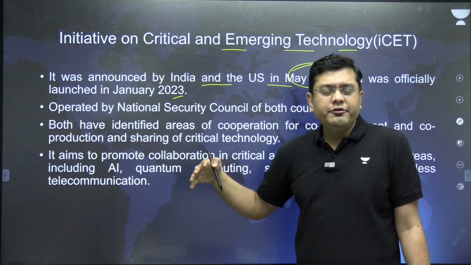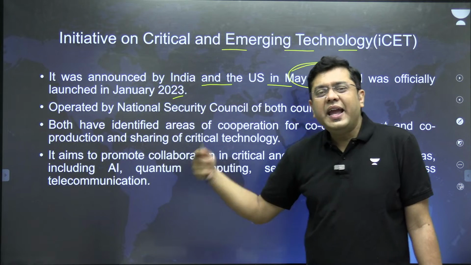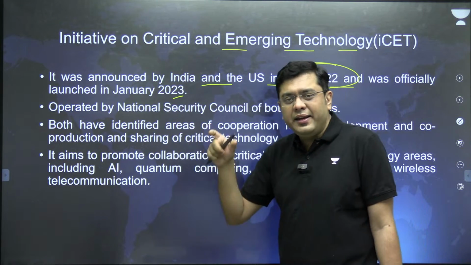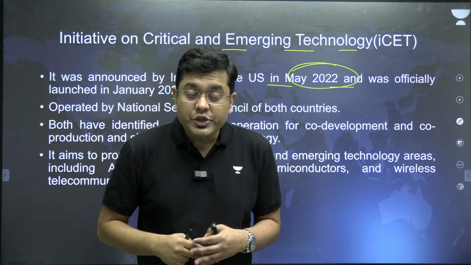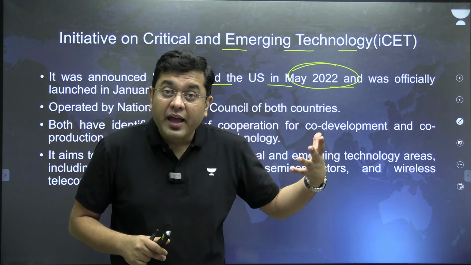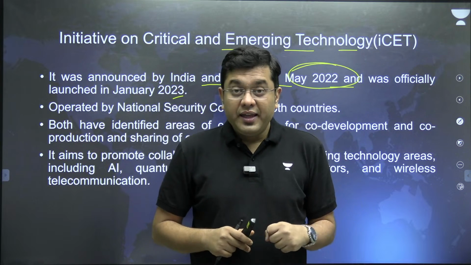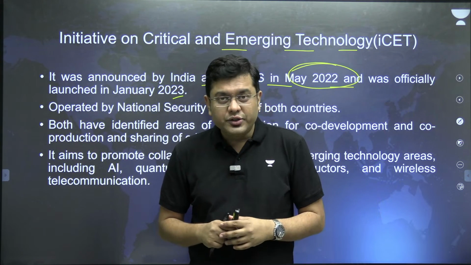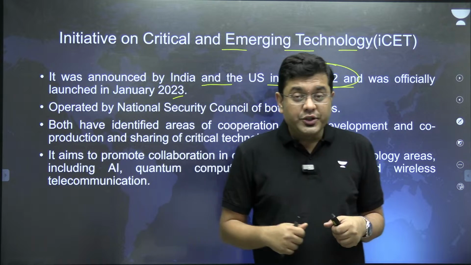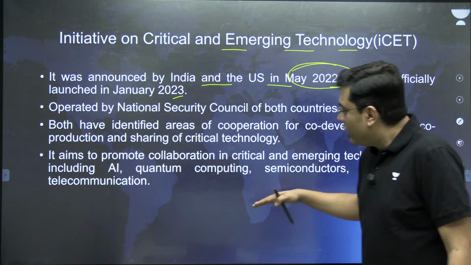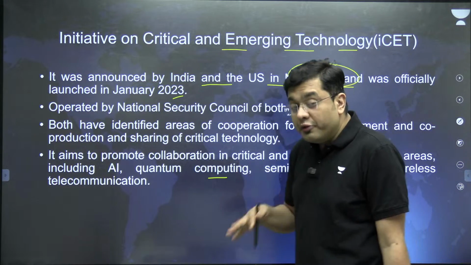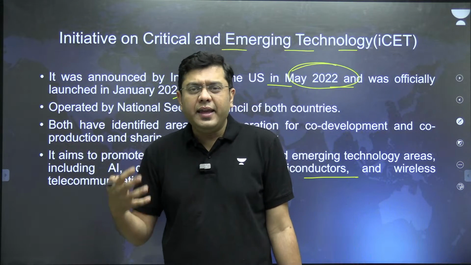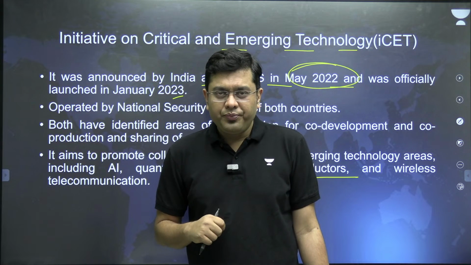Under this initiative, both countries have identified areas of emerging and critical technology for cooperation, co-development, as well as co-production. Areas such as artificial intelligence, wireless communication, quantum computing, semiconductors, and chip manufacturing have all been identified as key areas for cooperation.